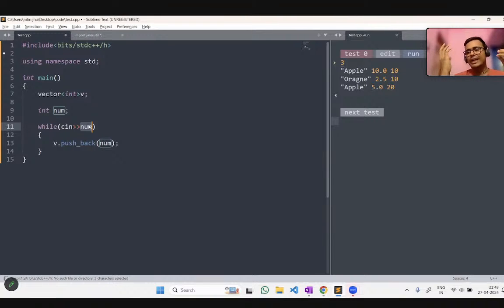Look guys, you can simply do it in Java also. My compiler is not with me, but in Java you have to do the same thing. Instead of vector, you just have to use an ArrayList.